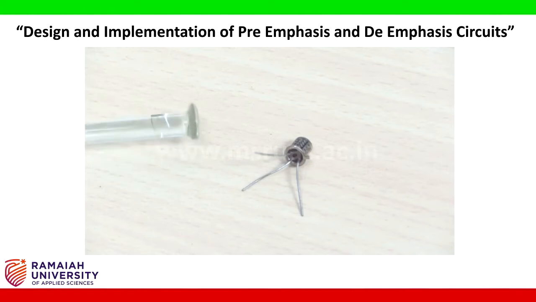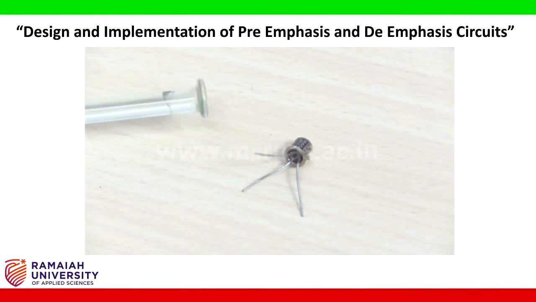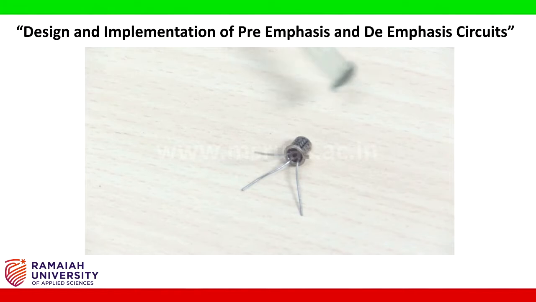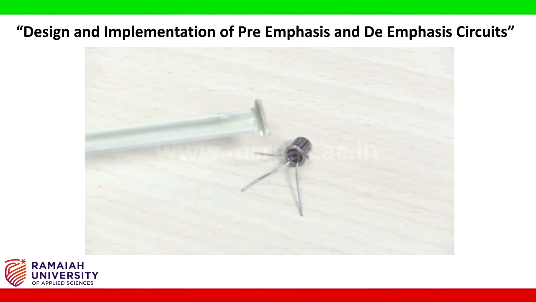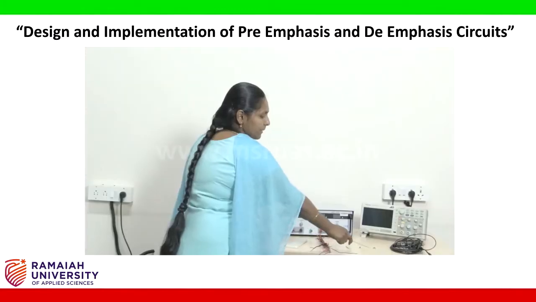Transistor. This is the transistor used in this experiment. It is QN2222. Here there is a notch here. Immediately following the notch, this leg stands for emitter. Then this is base, and the last one is collector. So emitter, base, collector.